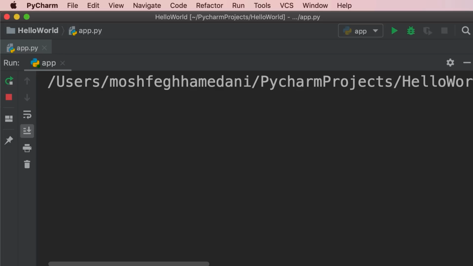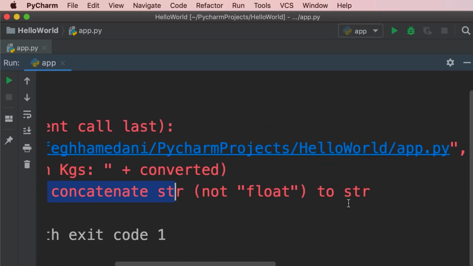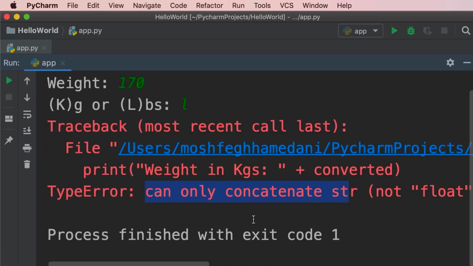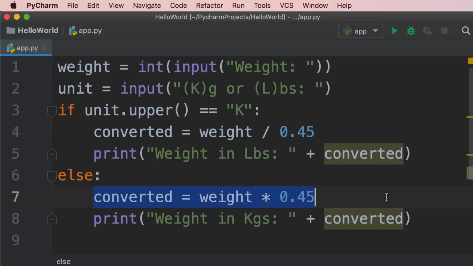Let's run the program one more time. So 170 in pounds. Here's a second error. Can only concatenate string, not float to string. And that error occurred over here when we tried to print the weight in kilograms. So look at line 7. In this case, weight is an integer. We are multiplying an integer by a float, and the result of this operation is going to be a float. Now on line 8, we are trying to concatenate or combine a string with a float, and Python doesn't know how to execute this code.